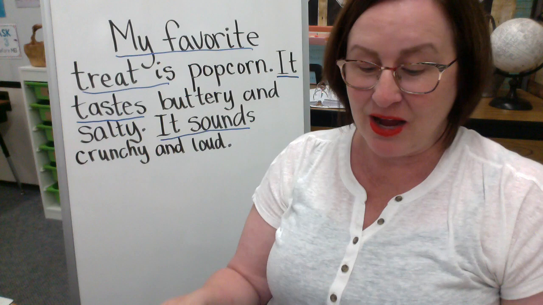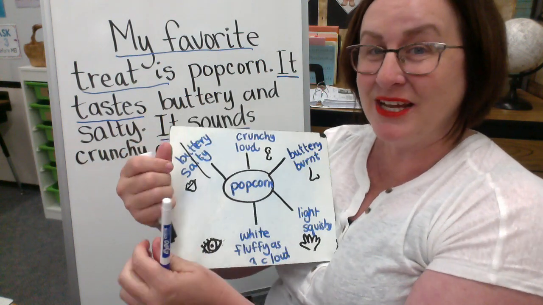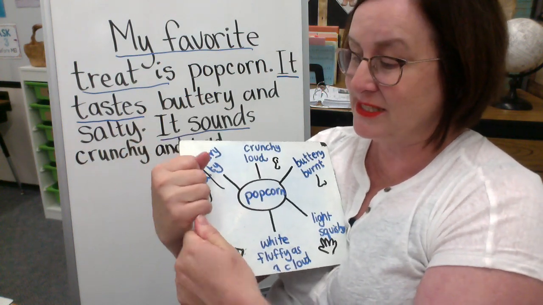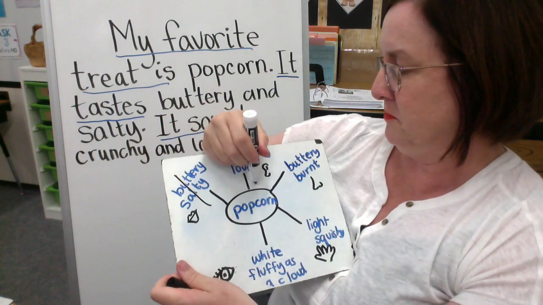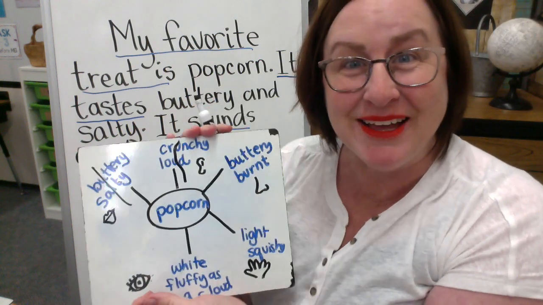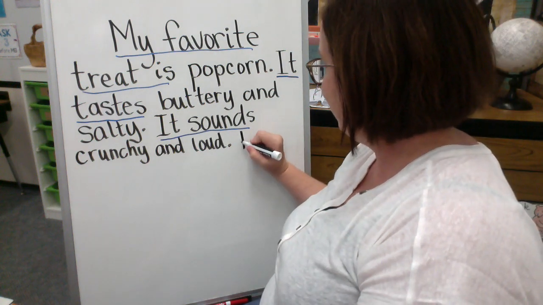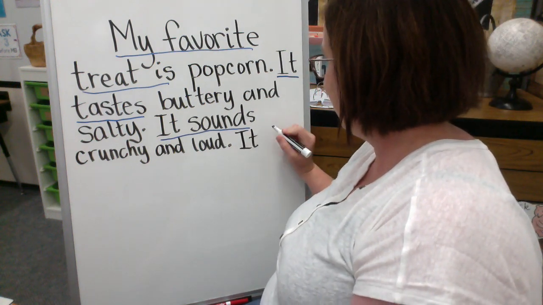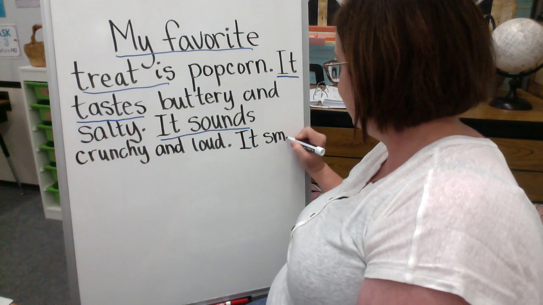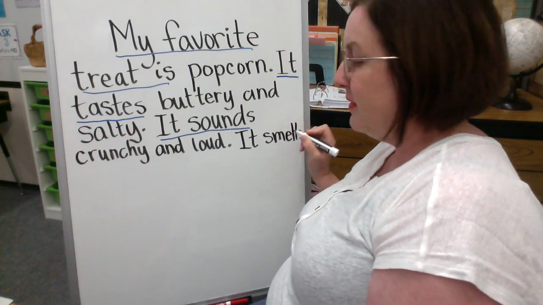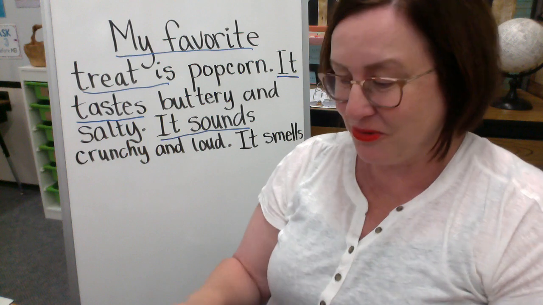Okay, so now we have done taste and we've done sound. We have 3 more senses to write about. It smells. How does it smell? It smells buttery and burnt. It smells. This is the part that you will write, correct?